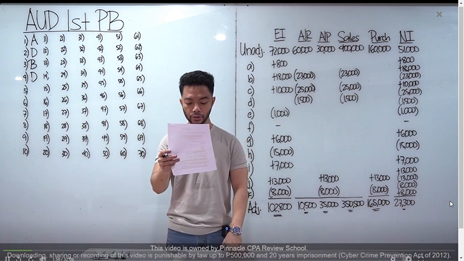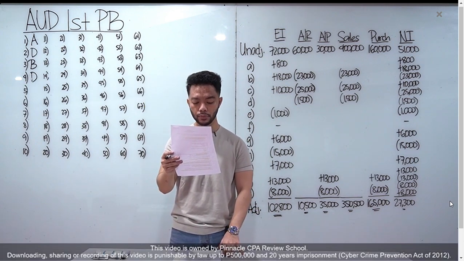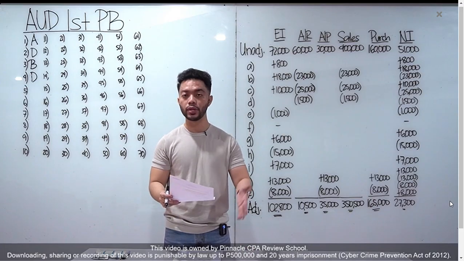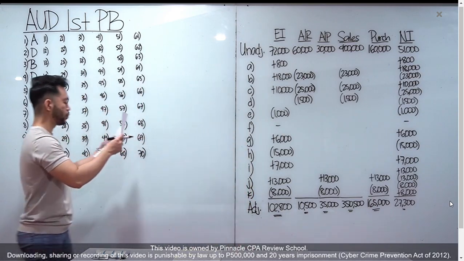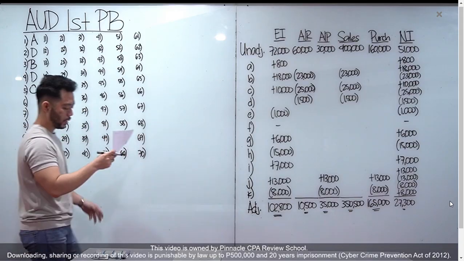Number 5, which of the following procedures regarding notes payable would an accountant most likely perform during a review engagement? Kapag review, inquiry, and analytical procedures. So among the choices, ang consistent lang is letter C, making inquiries of management regarding maturities, interest rate, and collateral.